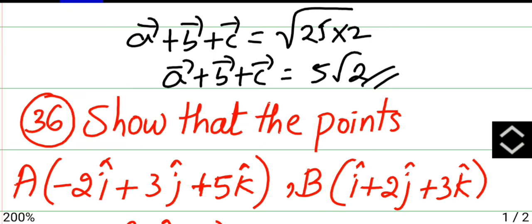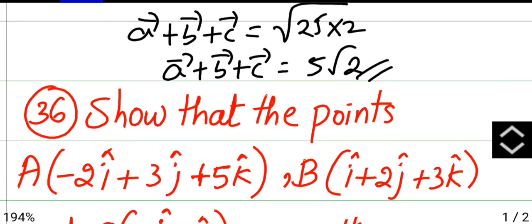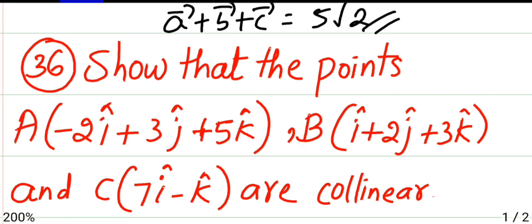Then the 26th question is: show that the points A (minus 2i plus 3j plus 5k), B (i cap plus 2j cap plus 3k cap) and C (7i minus k cap) are collinear.